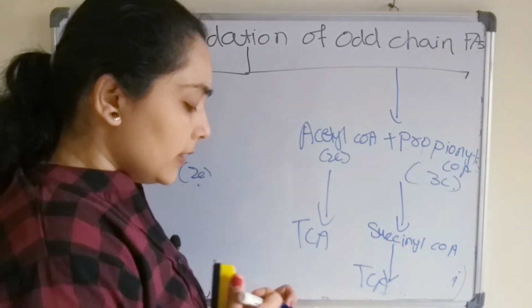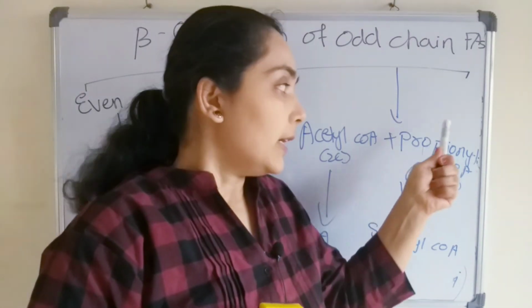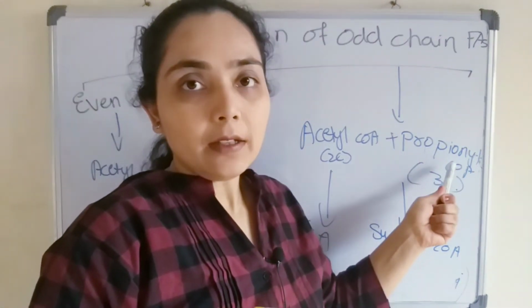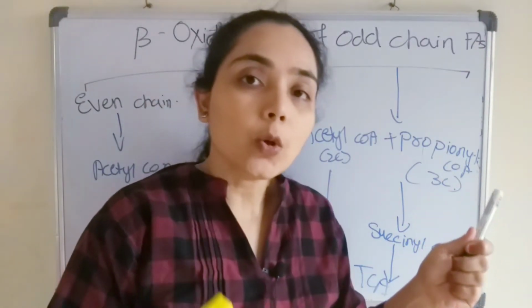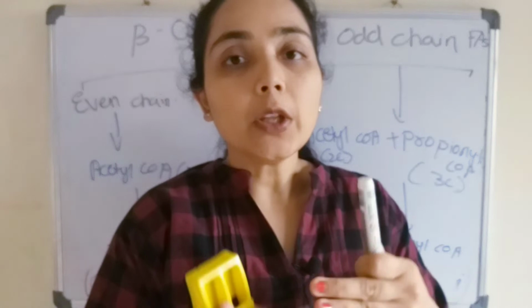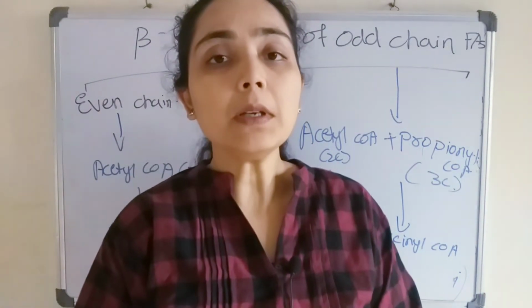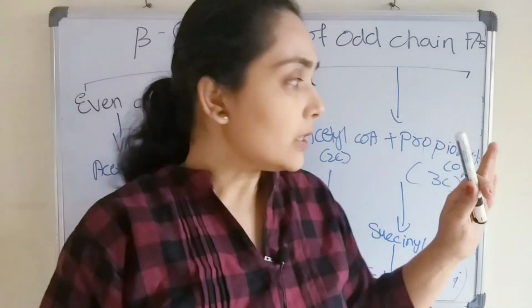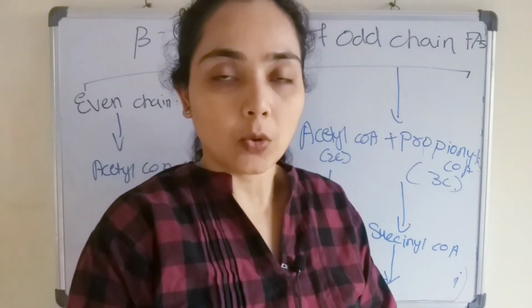Now this propionyl CoA is the only fatty acid product which is gluconeogenic. What is gluconeogenesis? Gluconeogenesis is the synthesis of glucose in our body. When there is a depletion of the blood glucose level, the body will synthesize glucose.